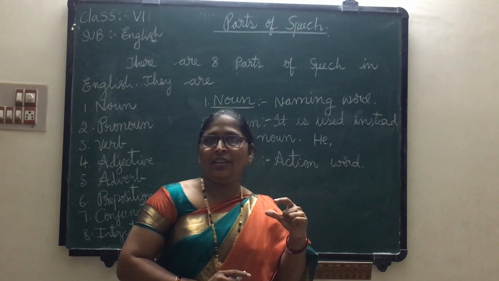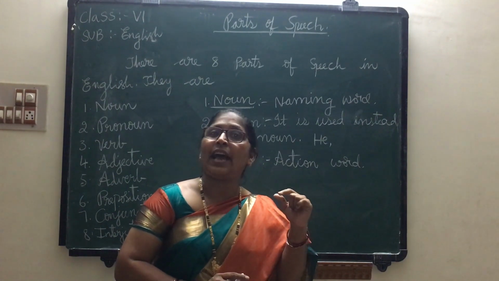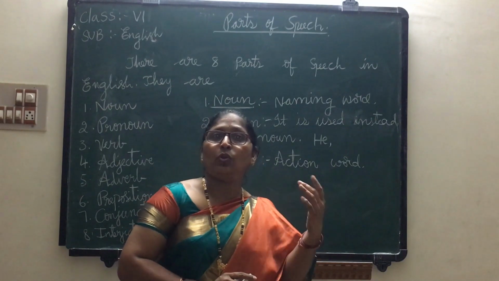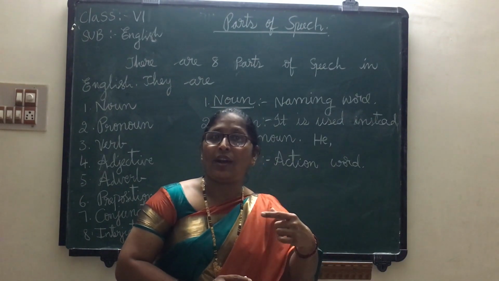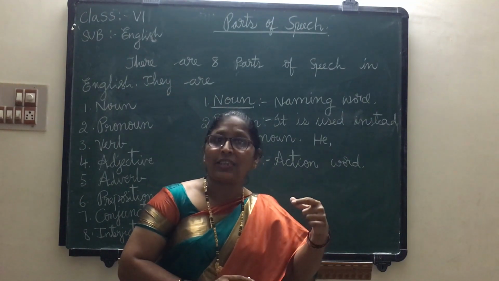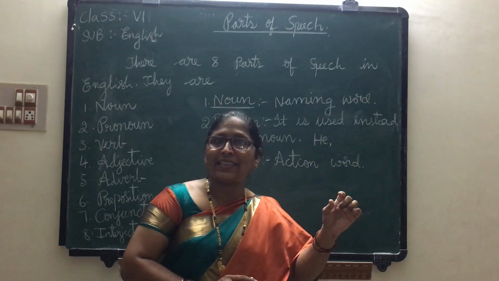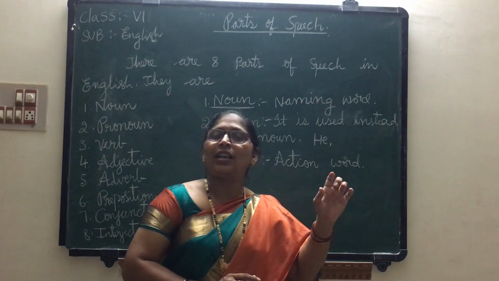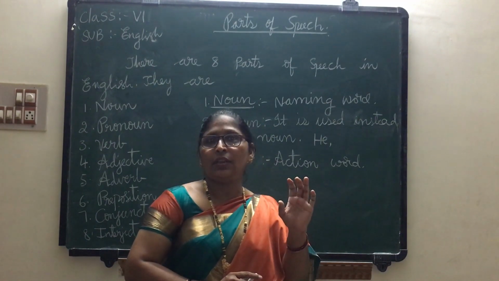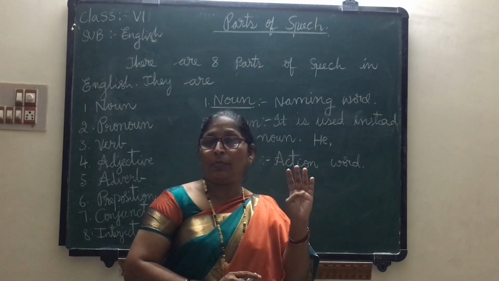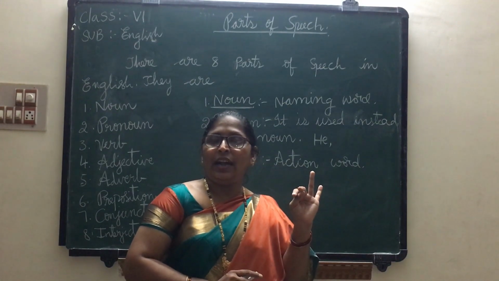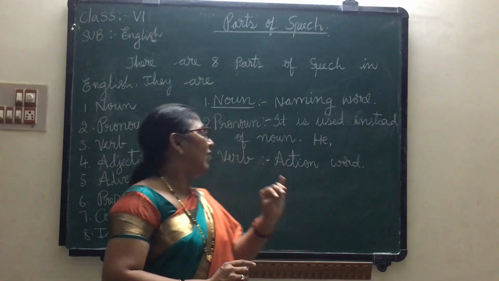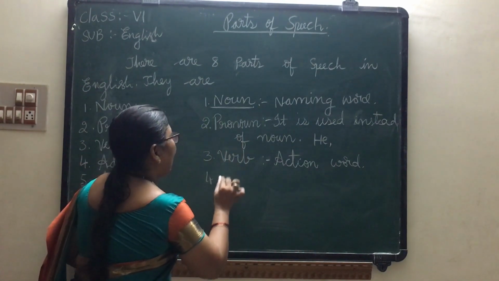And possession. The verb shows possession. Possess means have. Sarla has a pen. I have a book. What do I have? A book. So I possess a book. So have, has show possession. So these are also verbs. What are verbs? Is, am, are, was. Play, eat, drink. And has, have. These are also verbs only. Understood? Verb after. Next one, adverb.